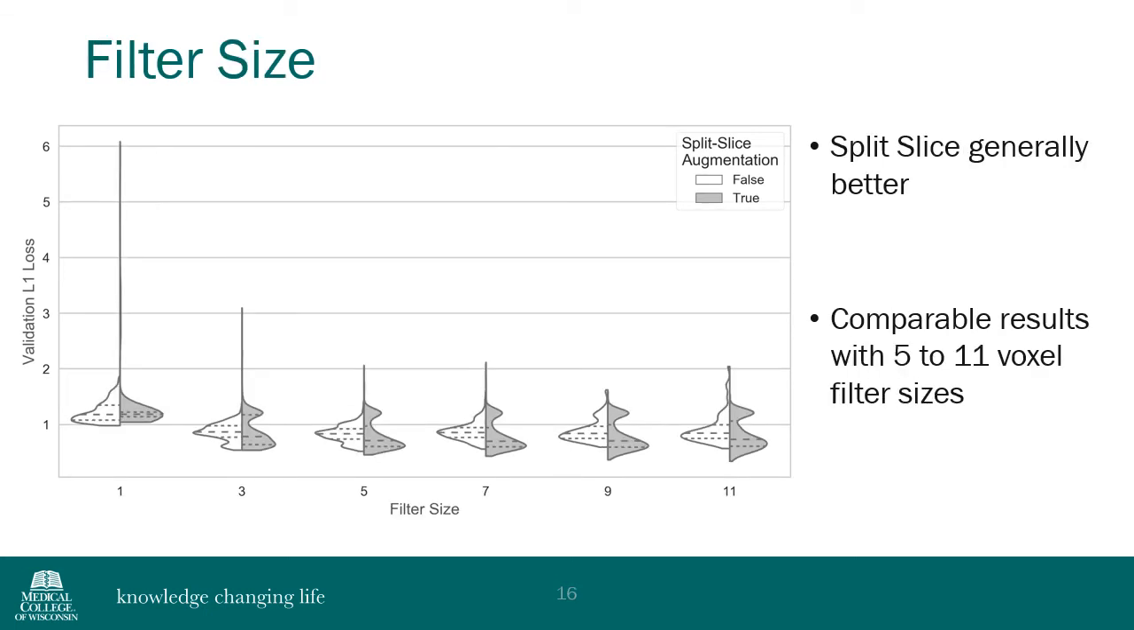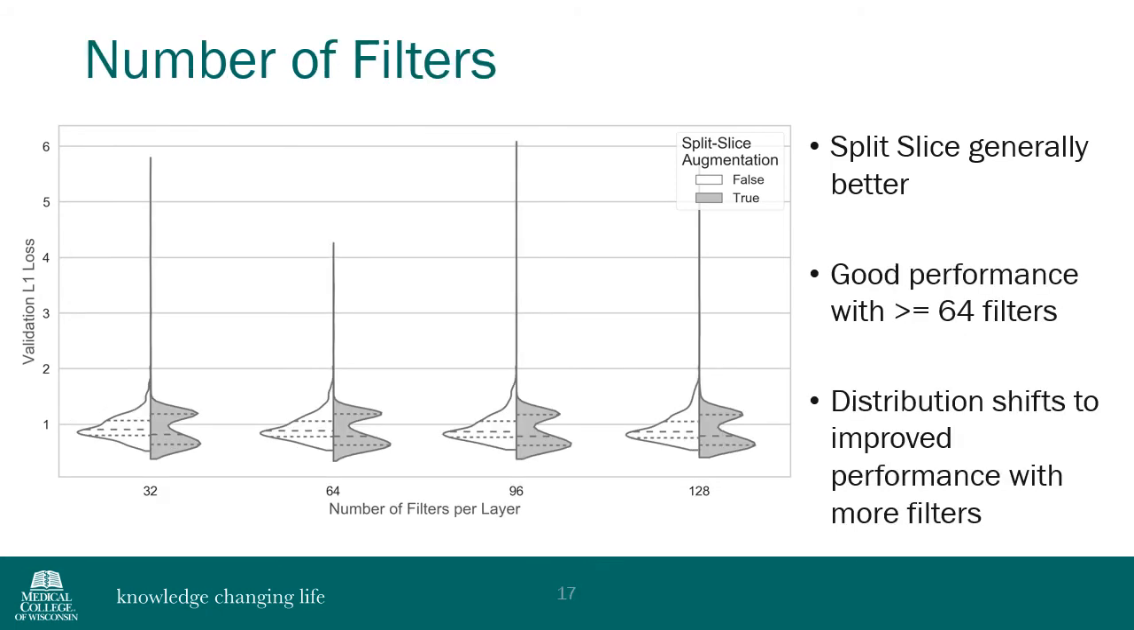Here, the impact of filter size is shown. In general, split-slice augmentation yields reconstruction loss functions in this training dataset that are lower compared to standard training across all filter sizes. Use of a single filter for each layer is clearly suboptimal, while increasing filter sizes beyond 5 yields only minor changes.